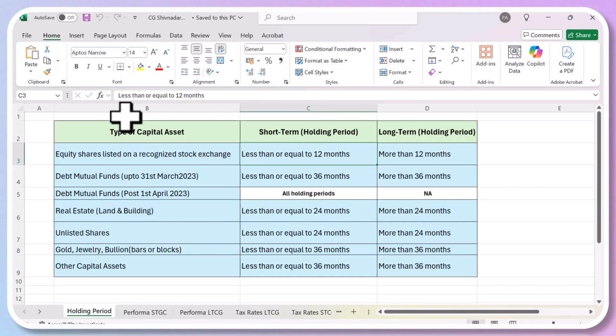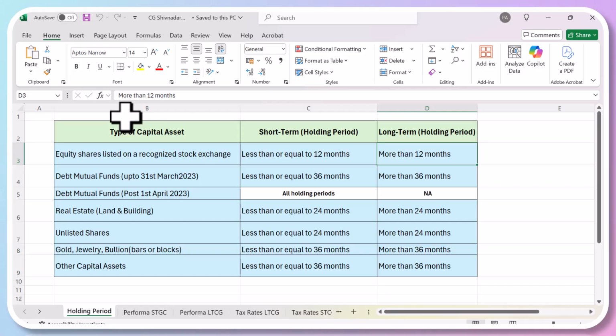But if you hold these shares for more than 12 months, then you pay a lower tax. So if you buy shares and sell them after 12 months, then the rate of tax goes to 10% only. Long back, about 7, 8 years back, or maybe 10 years back, there was no tax. It was zero tax if you sold shares after holding them for more than 1 year.